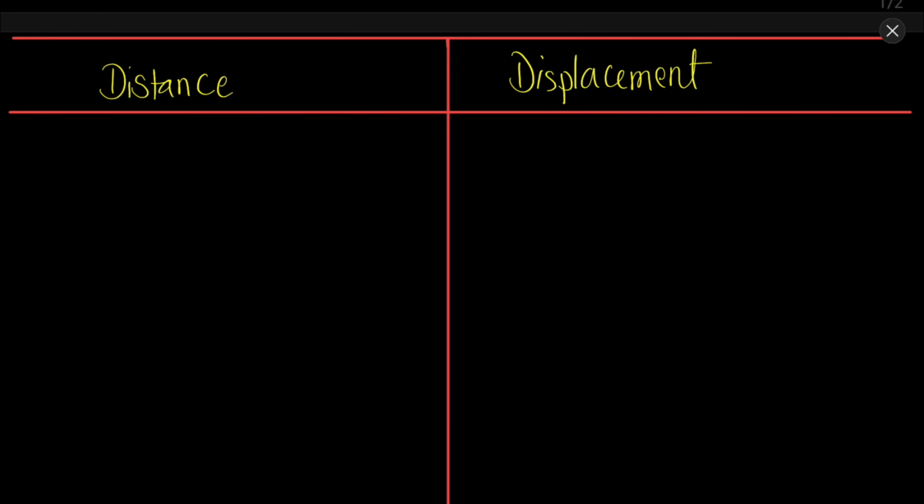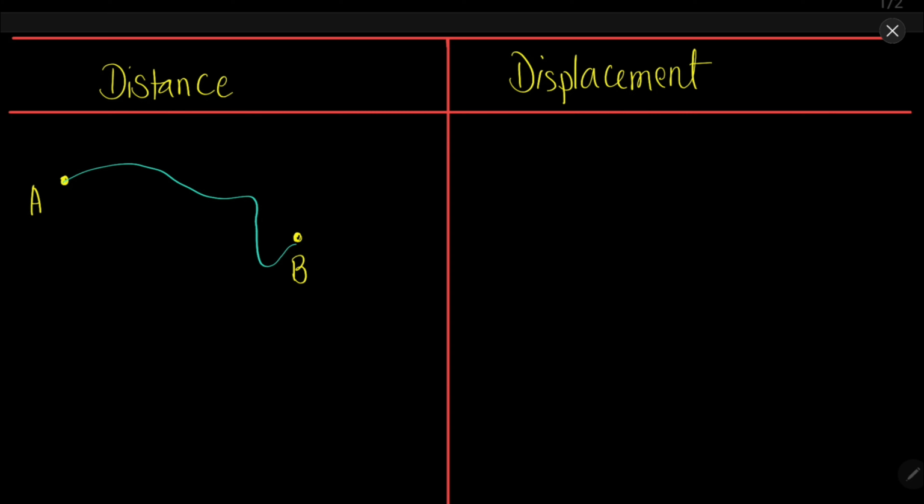Okay, so let's first start with distance. So what is a distance? Let's take 2 points. This is the initial point, this is the final point. So you want to go from point A to point B. Now you take this particular path. You could have taken any path, but you took this particular path.